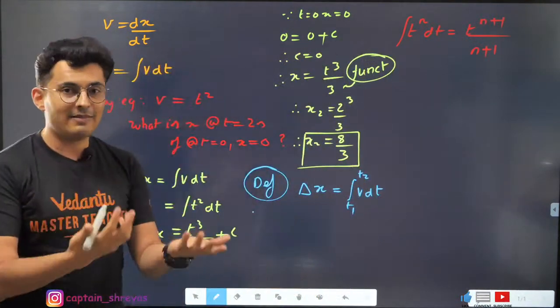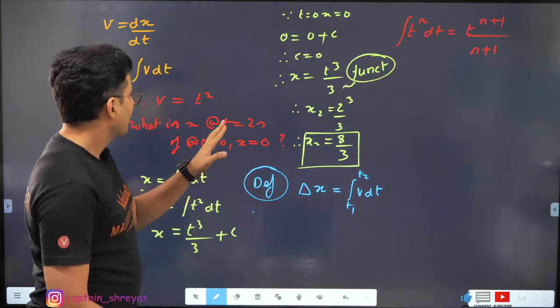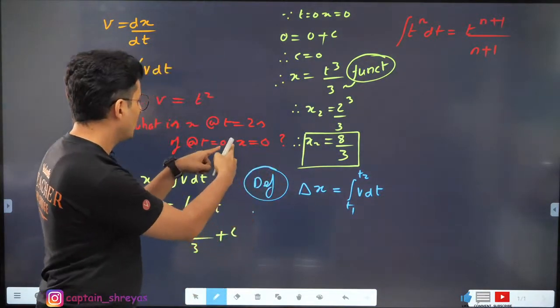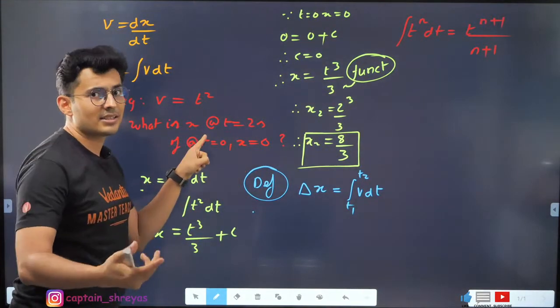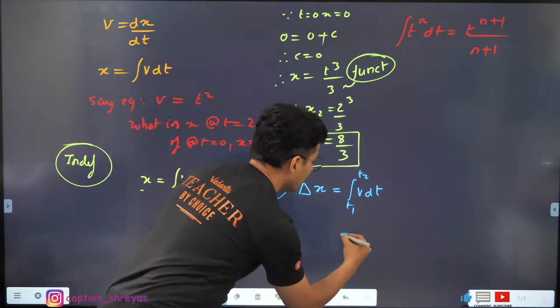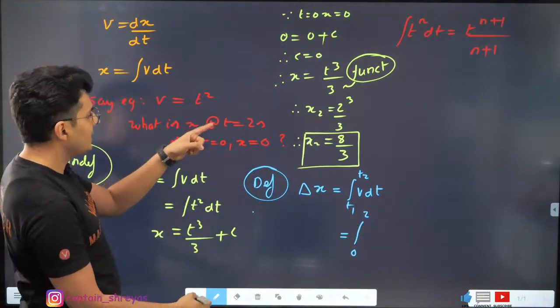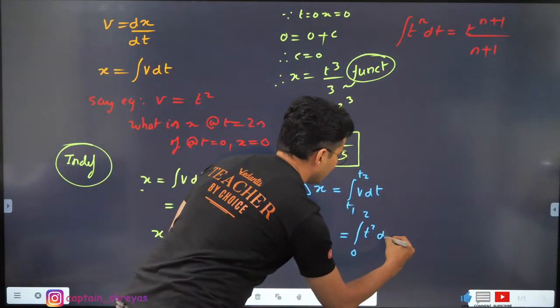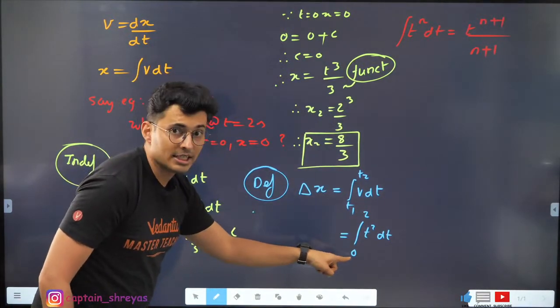So, change in the value of x is final x minus initial x. When time is 0, x is 0. When time is 2, how much is x? So I need to put the values of time as 0 and 2. The velocity is t square. This is final, this is initial.